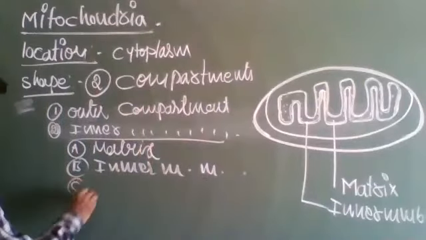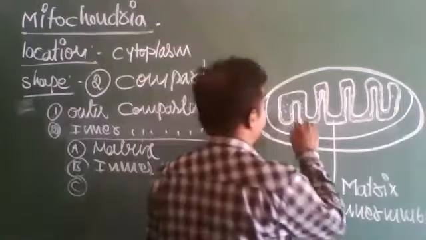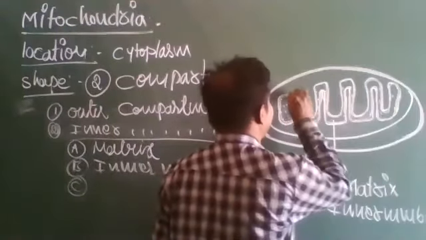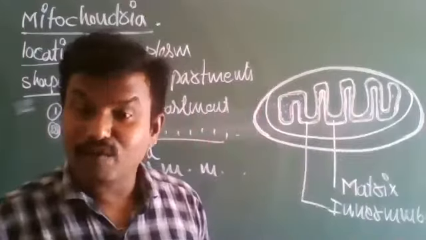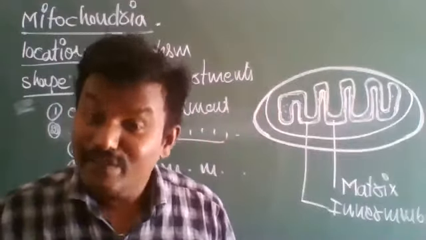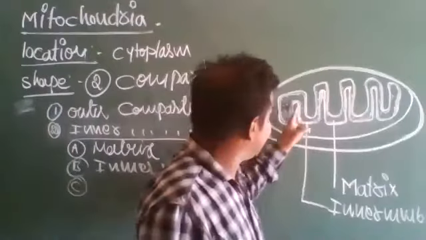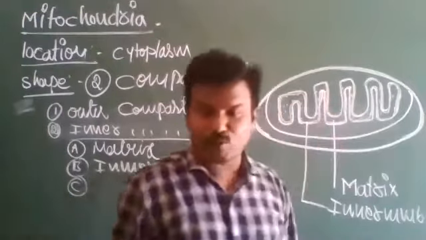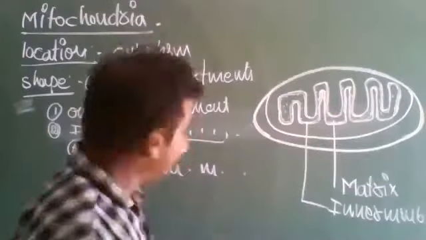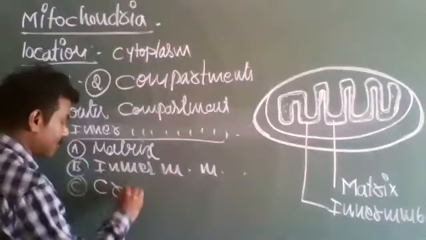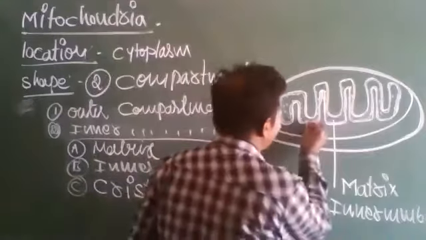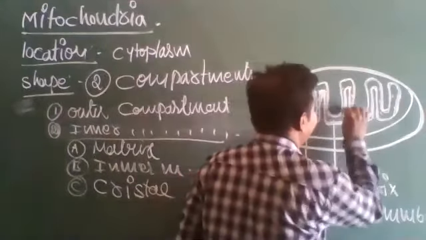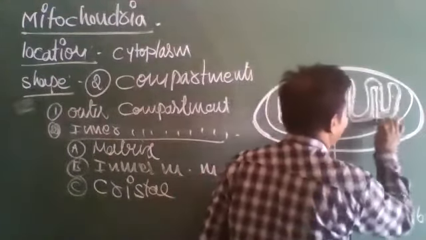Next, the inner membrane has several folds. See, the inner membrane is folded here, here, here, and here.